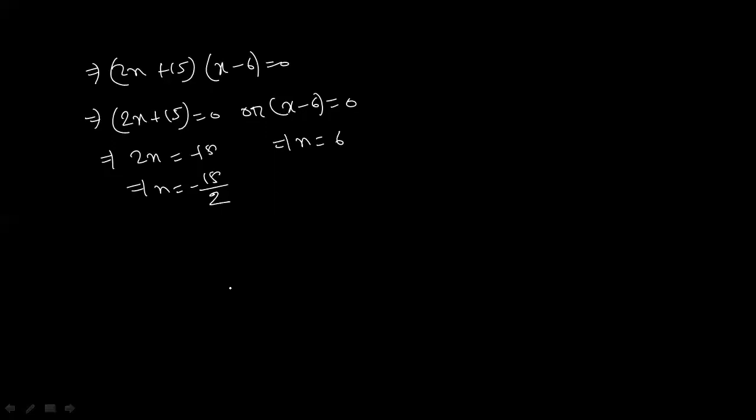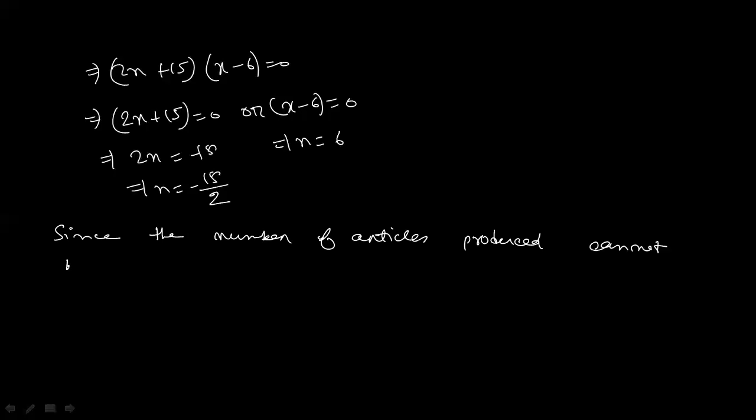So write down, since the number of articles produced cannot be negative, so x cannot be equal to minus 15 by 2.